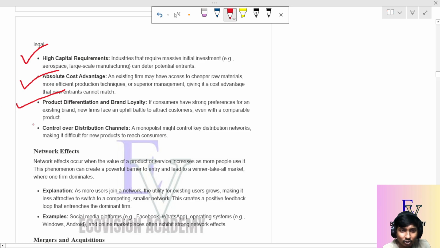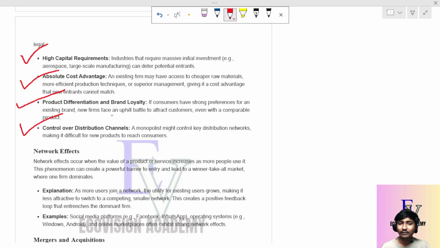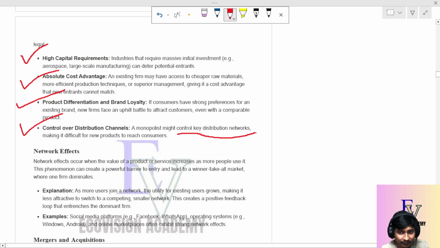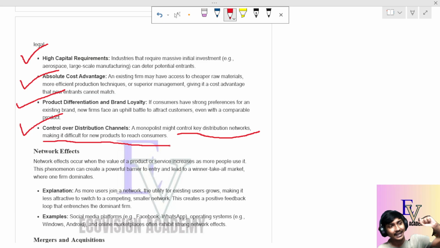Okay. Control over distribution channels. Control over distribution channels means a monopolist might control key distribution networks, making it difficult for new products to reach the customers. Suppose new products come to the market, and the monopoly has control over the distribution network, the supply networks, the logistics network.